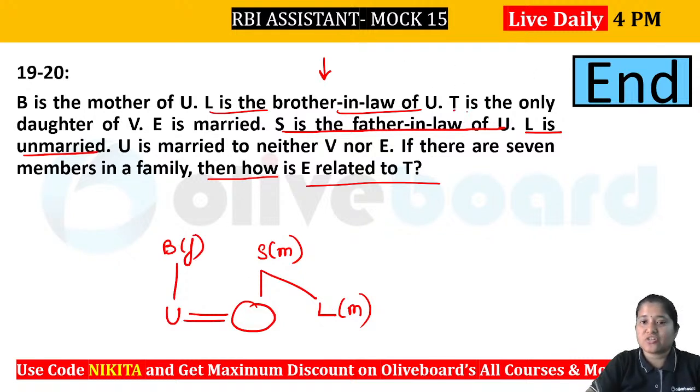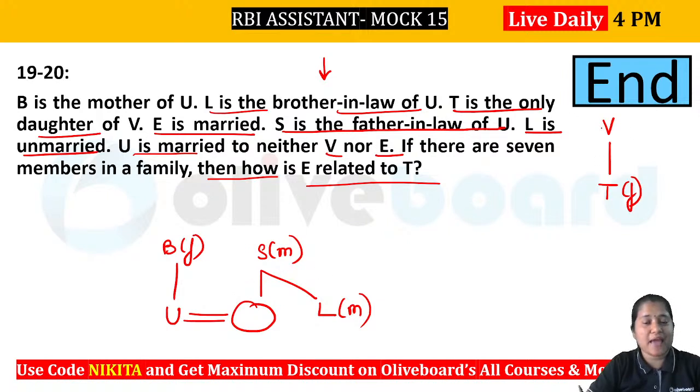Now it is also mentioned that T is the only daughter of V. So let's write it down that T is a female person. She is the only daughter of V. Okay. Now what is given? U is neither married, E has to be married. So we have to take E somewhere. Now it is given that U is neither married to V nor E. That means at this position you cannot place your V and E, right? So we cannot place V or E. That means we will have to place your T, because we have only 7 persons in here. That means T will be this person who is a female person. So U will be a male person and T is the child of V. So V will be a female person in here.